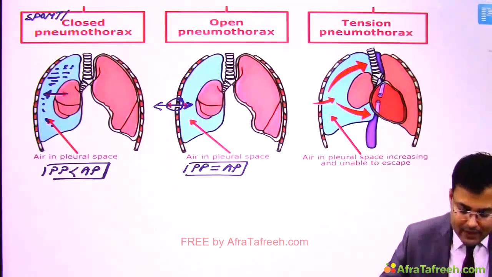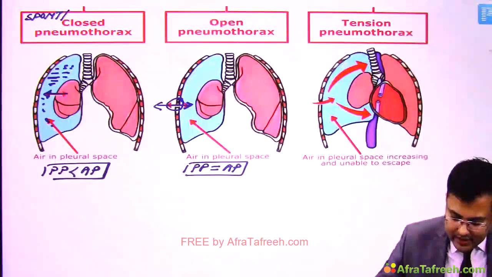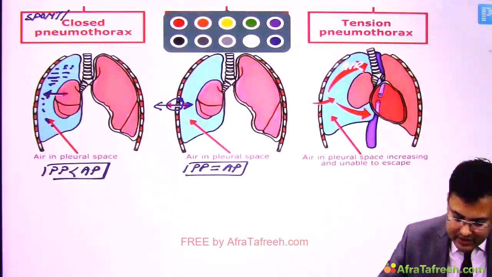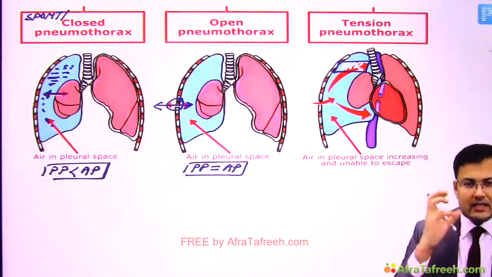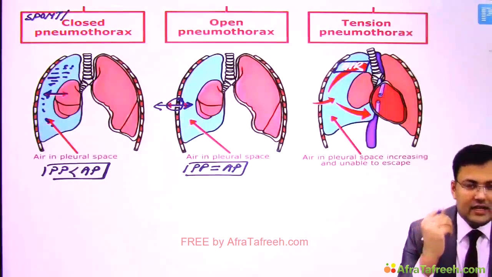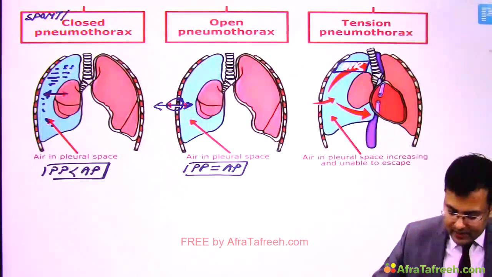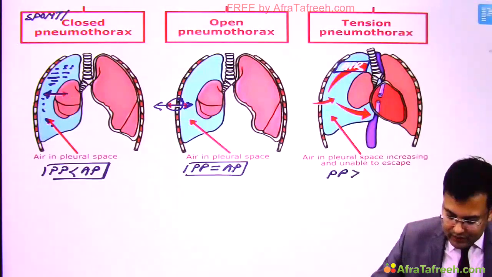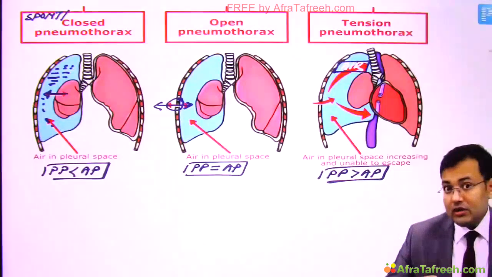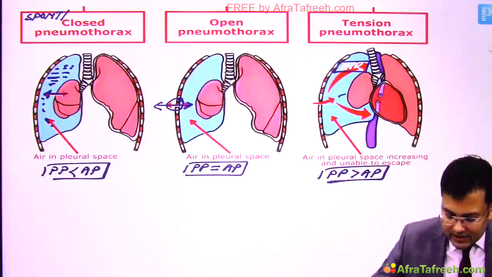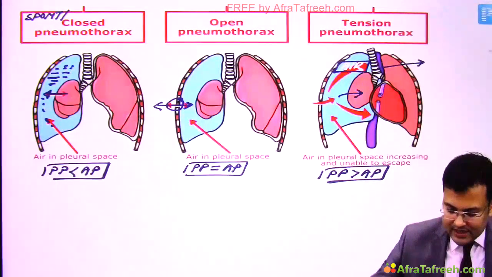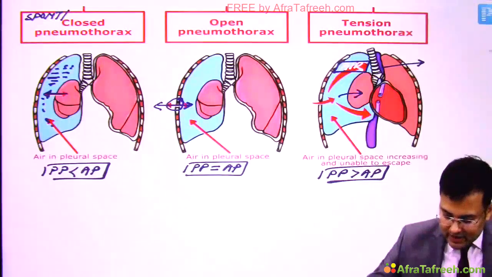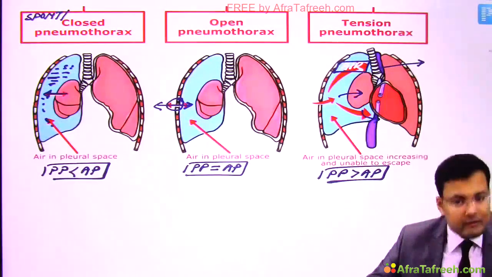So what will happen over a period of time? Here, air is collected under tension, and because of that there is excessive tension inside the affected hemithorax. The problem here is that the pleural pressure is more than atmospheric pressure, and over a period of time what are the consequences? Obviously there is collapse of the ipsilateral lung, there is shift of mediastinum to the opposite side, and here you can see there is compression of the vena cava.